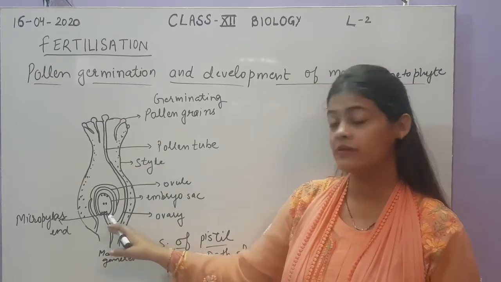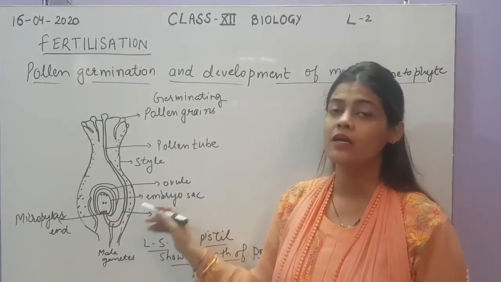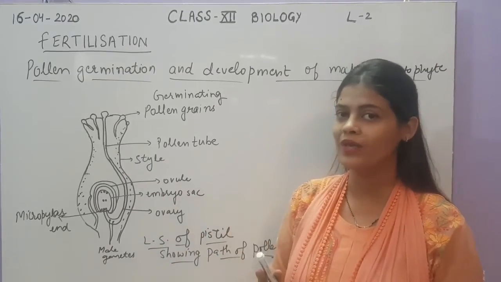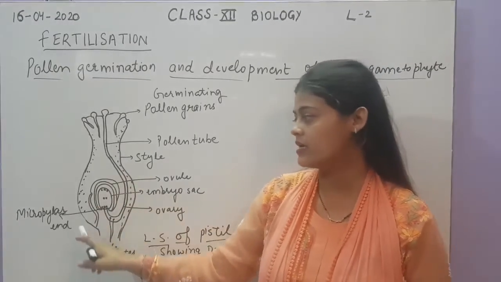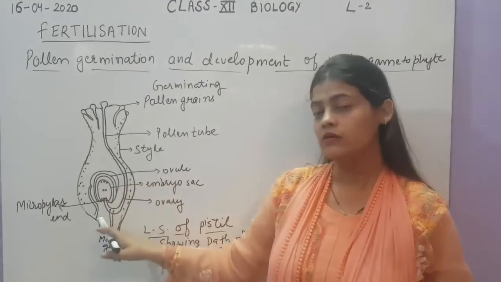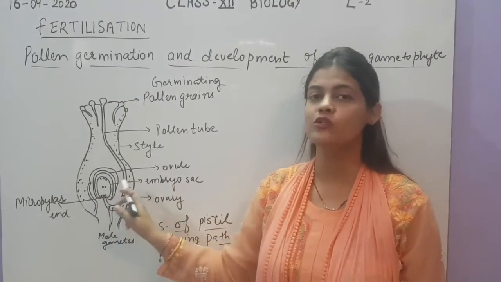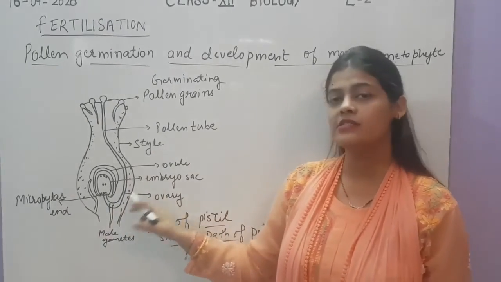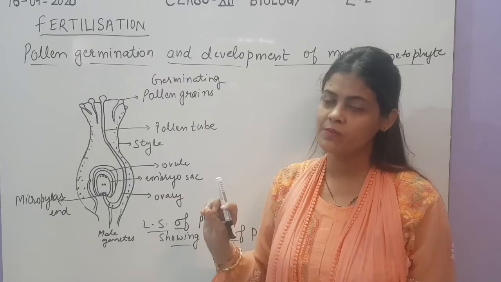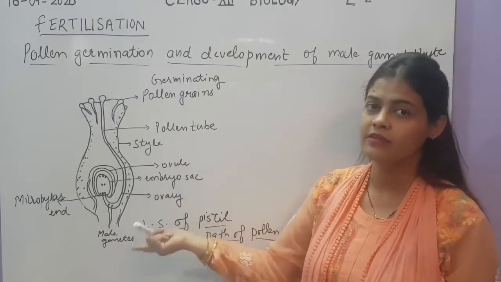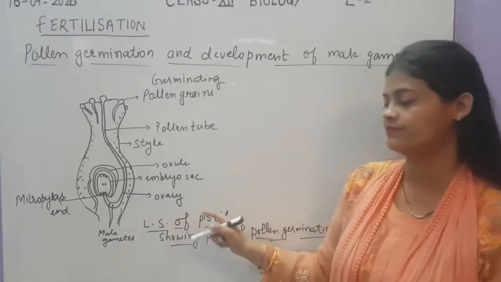You know that the pollen tube is carrying the vegetative cell and the generative cell, and the generative cell has two male gametes. So let us see, after reaching the ovule, the pollen tube carrying two male gametes will undergo fertilization, and there is a unique feature of angiospermic plants which is called double fertilization, that we will see in the next topic.